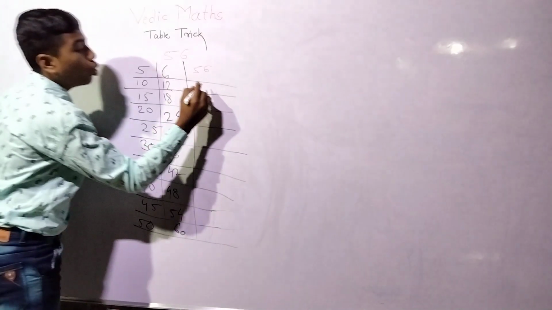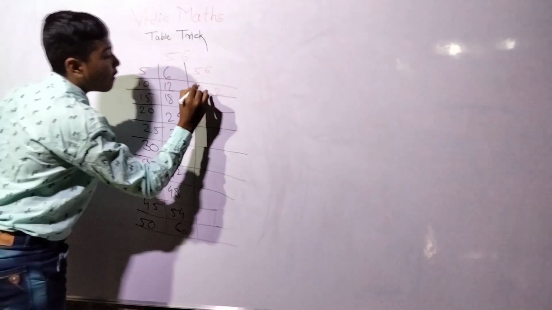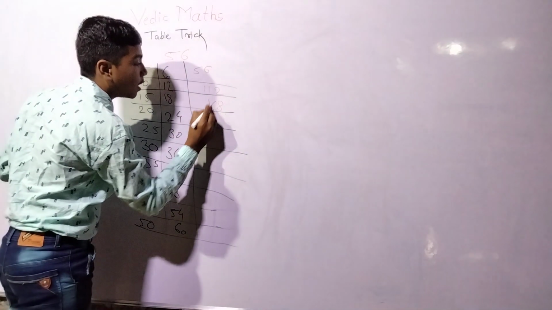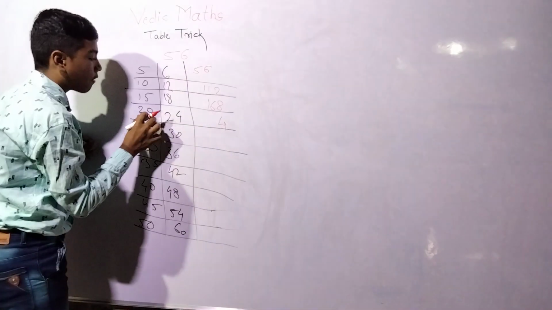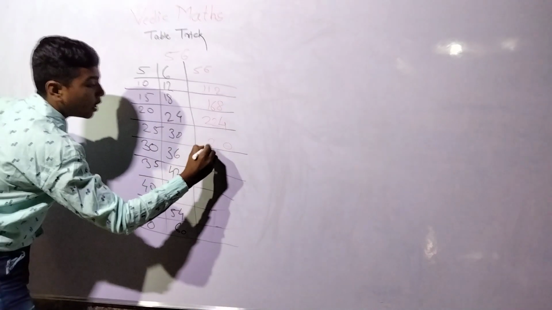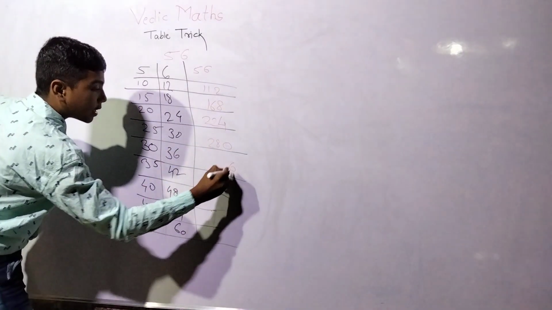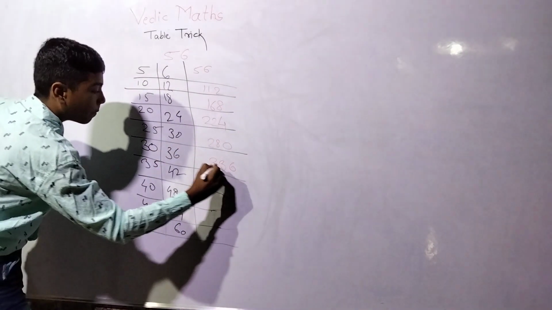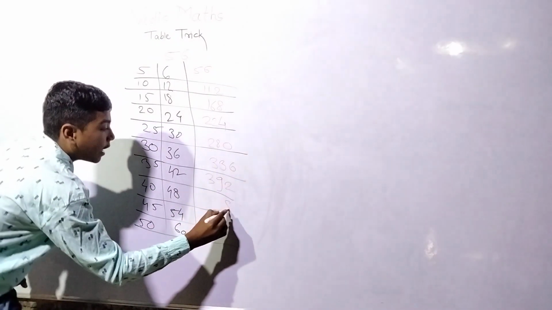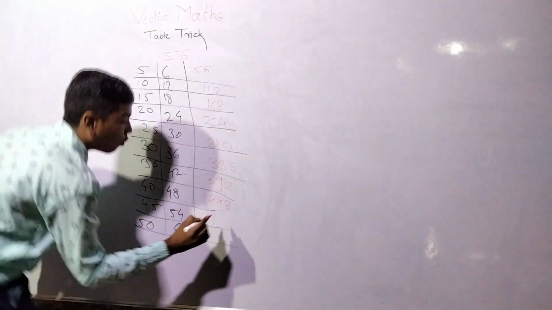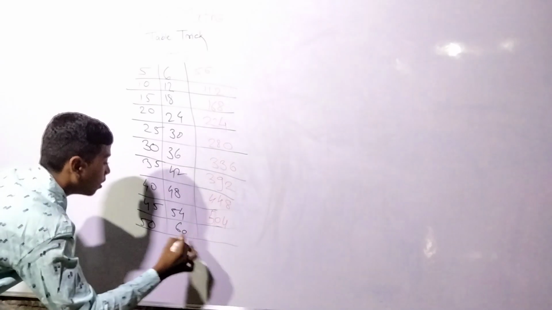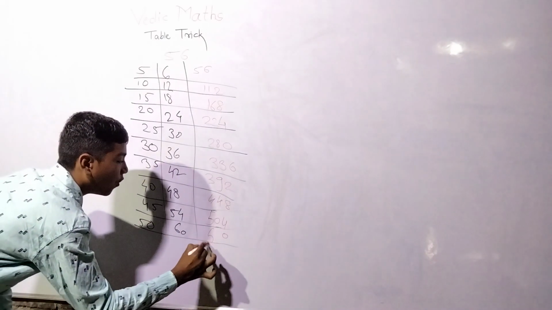So 2 in the unit place here, 10 plus 1 is 11. 8 in the unit place here, 15 plus 1 is 16. 4 in the unit place here, 20 plus 2 is 22. 0 in the unit place here, 25 plus 3 is 28. 6 in the unit place here, 30 plus 3 is 33. 2 in the unit place here, 35 plus 4 is 39. 8 in the unit place here, 40 plus 4 is 44. 4 in the unit place here, 45 plus 5 is 50. 0 in the unit place here, 50 plus 6 is 56.